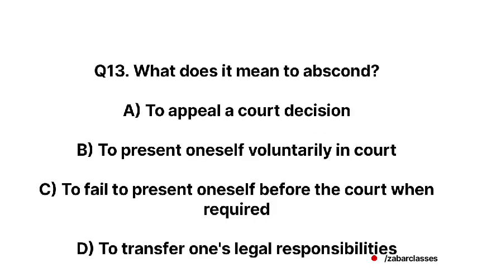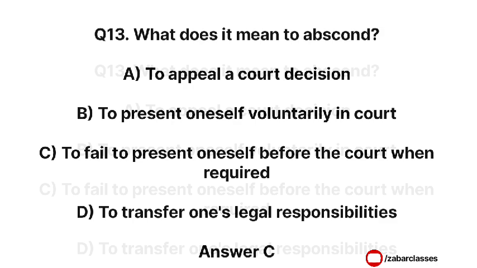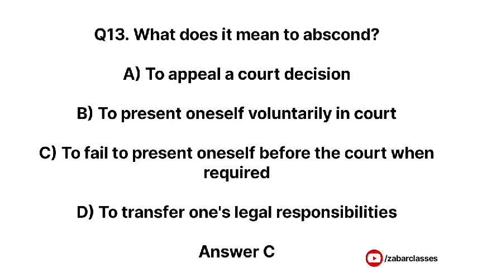Next question is, what does it mean to abscond? Option A, to appeal a court decision. Option B, to present oneself voluntarily in court. Option C, to fail to present oneself before the court when required. Option D, to transfer one's legal responsibilities. Correct answer is option C, to fail to present oneself before the court when required.